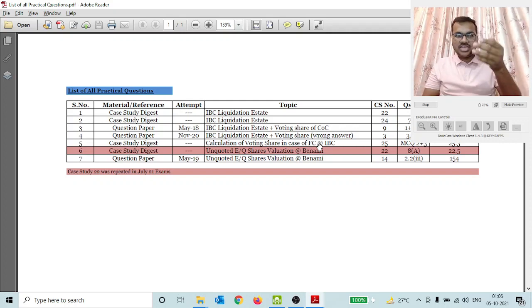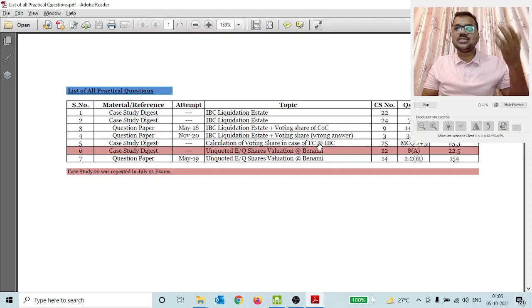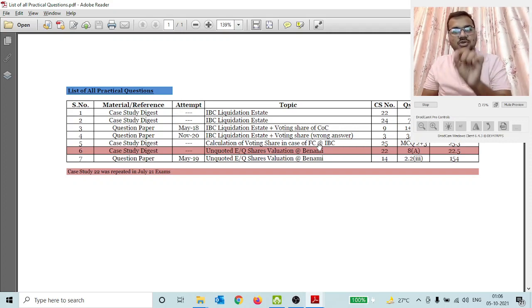I checked all the case study digest firstly, since in the back of my mind I had thought there might be a case study which might get repeated in this exam from the case study digest. The first case study I saw was this one, case study number 22, and I saw this had been repeated in this exam. So literally this was very helpful for me in my exams.